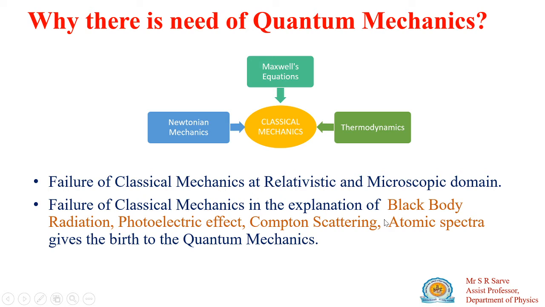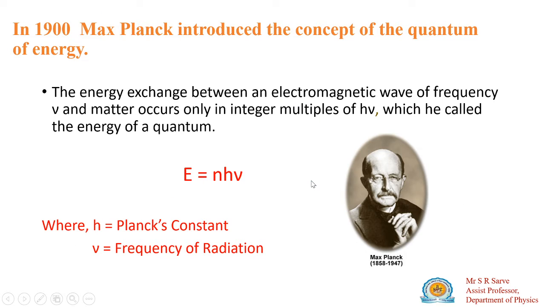Such phenomena are atomic spectra, Compton scattering, black body radiation, and the photoelectric effect. These are the most prominent phenomena: black body radiation, photoelectric effect, Compton scattering. These cannot be explained by classical mechanics, and this gives birth to quantum mechanics.